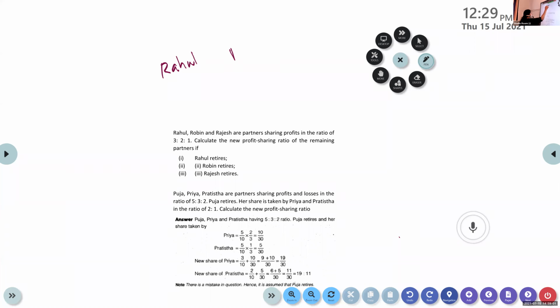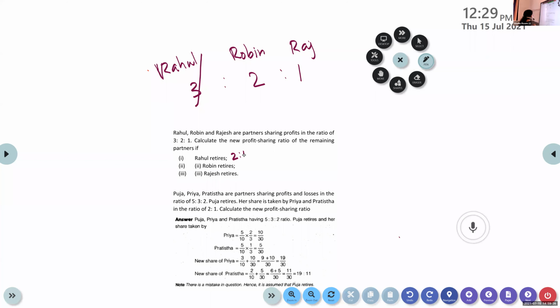Rahul, Robin, Rajesh. 3:2:1. Rahul retires. What is happening then? We just strike off Rahul. This is gone. So what is the new ratio of others? It becomes 2:1.